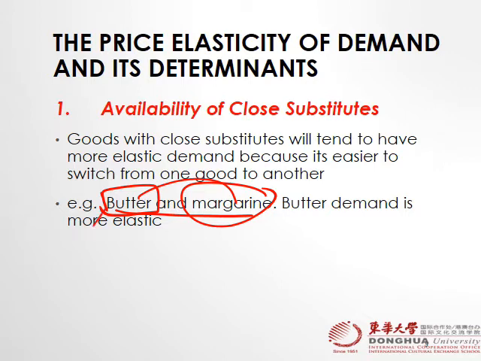It means demand for butter is more elastic. If the product has fewer substitutes, then people don't have as many choices to move to another product. It means your product is less elastic. So what is the managerial implication here? That you want your product to have fewer substitutes.